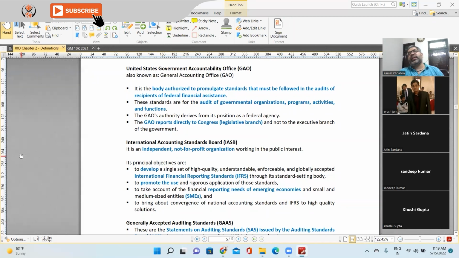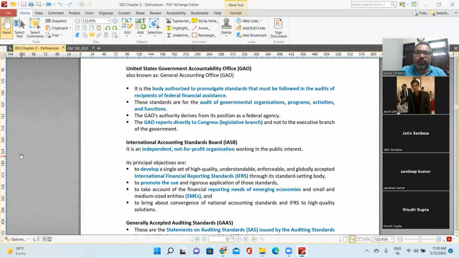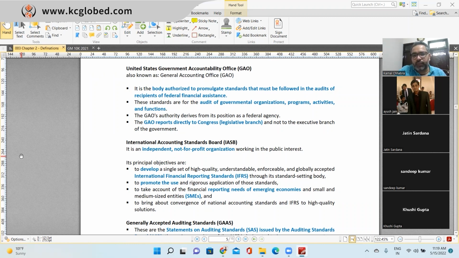So the auditing standard is issued by the Government Accountability Office to conduct the audit of government units, and the trusts, societies, NGOs, or any other company that has received federal financial assistance from the government. To do the audit of those respective funds, you need to follow the government auditing standard issued by the Government Accountability Office, right?